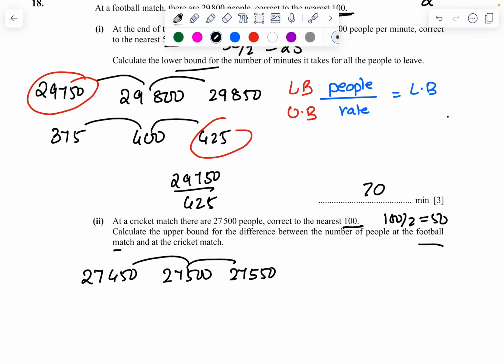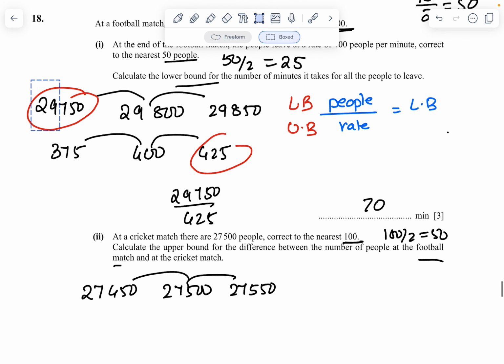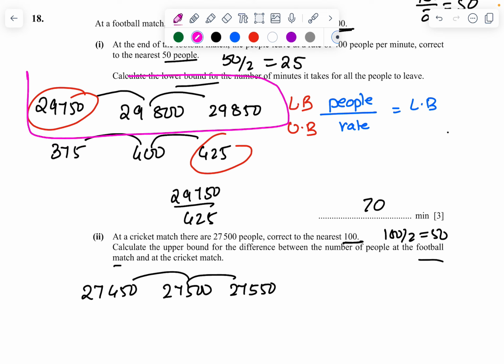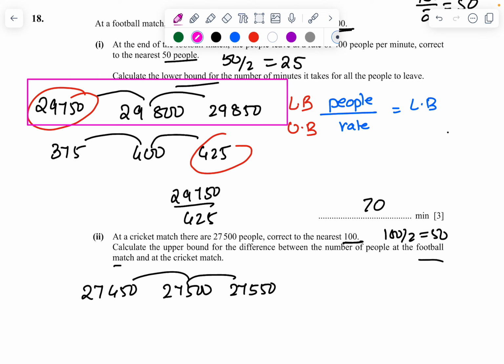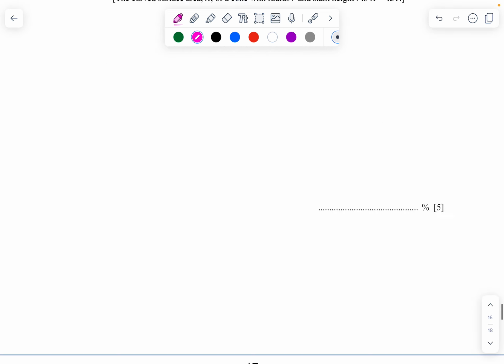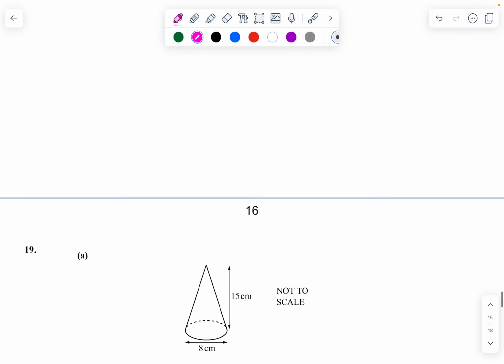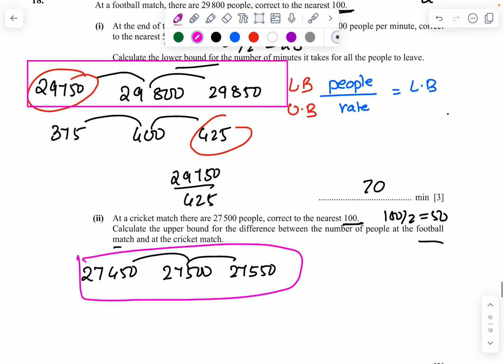So for that, what should I be able to do? I should be finding it out, comparing between the two upper bounds. So let me draw over here. These two values, I should be able to compare. Two more questions are there to complete this paper.